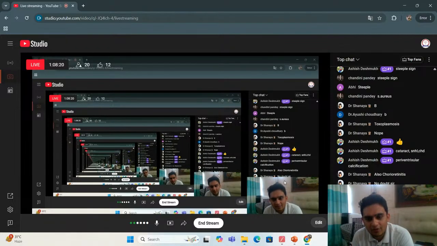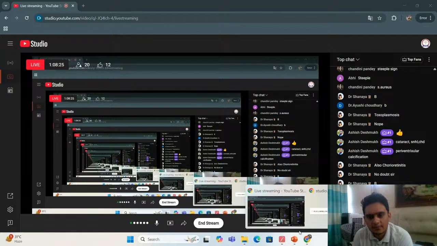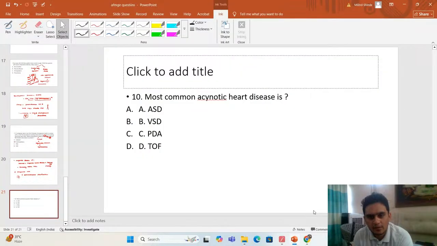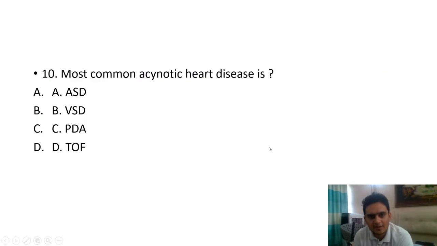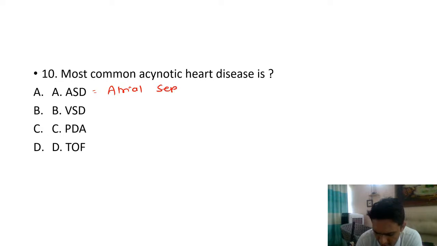Okay, tell me the full forms also. So let's write them down. I hope this question was easy for you because this is not a very difficult thing. The first option is ASD. ASD is atrial septal defect.